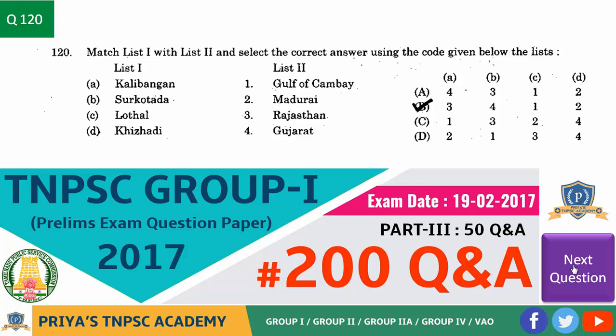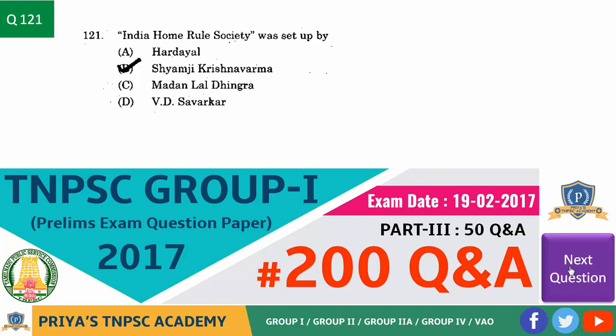Let's see the answer. Kalibangan, answer is Rajasthan. Sutkotada, answer is Gujarat. Lothal, Gulf of Cambay. Keeladi, answer is Madurai. So, the answer is option B. Next question. India Home Rule Society was set up by? Answer is Shyamji Krishna Varma. Next question.